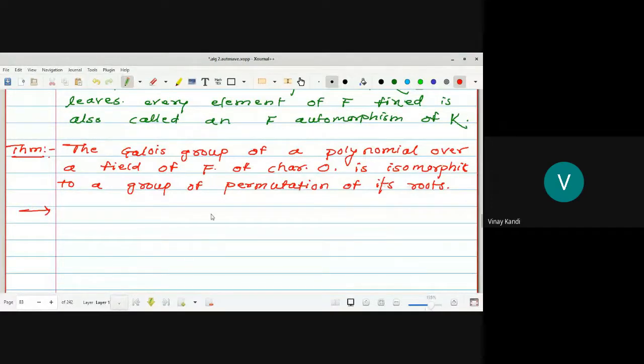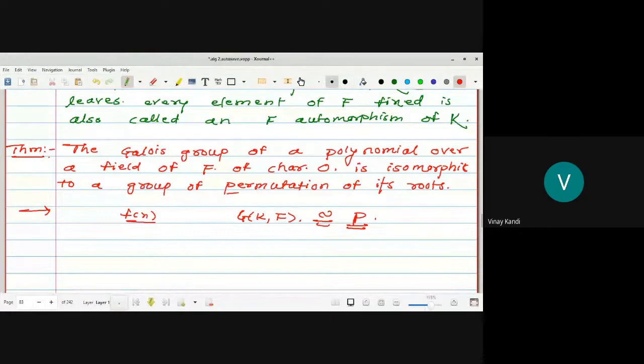Suppose f(x) is a polynomial over F. Now if K is the extension of F, then the Galois group of f(x), where K is the splitting field of this f(x), is isomorphic to a group of permutations, which is denoted by P. On what does this P depend? The permutation group, permutations of its roots.